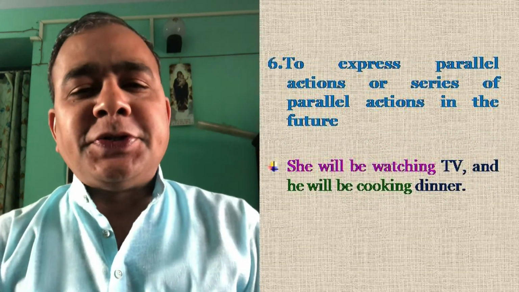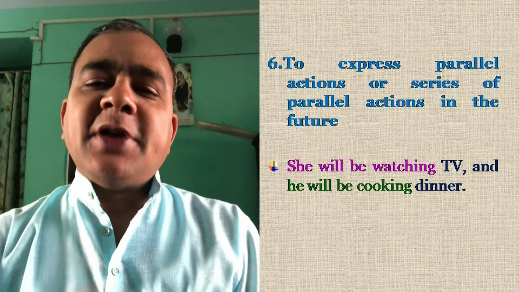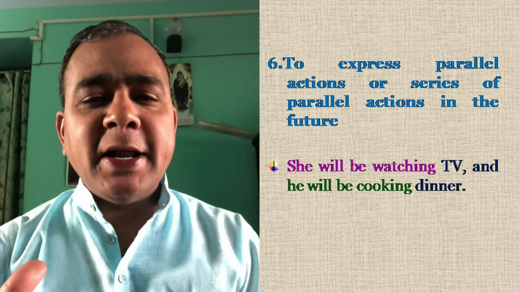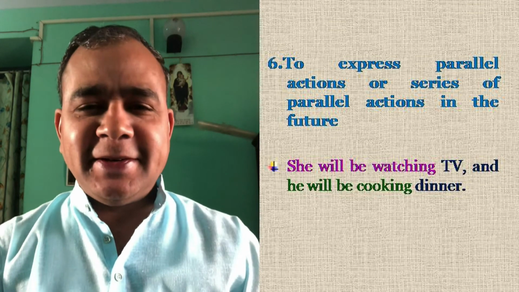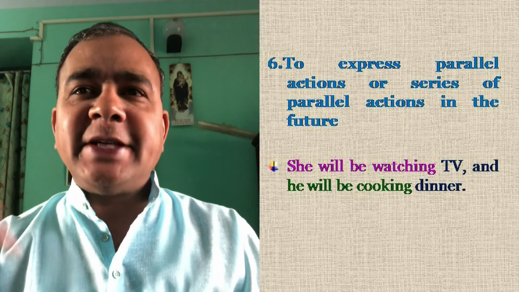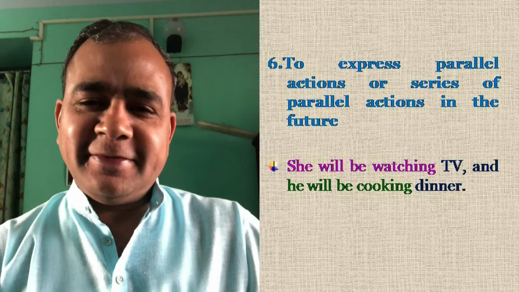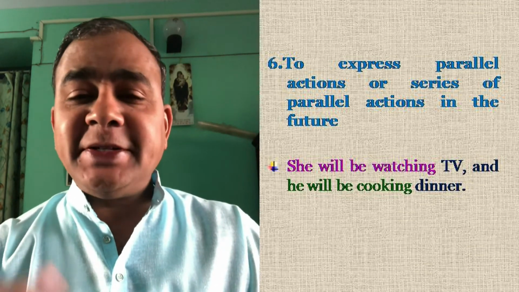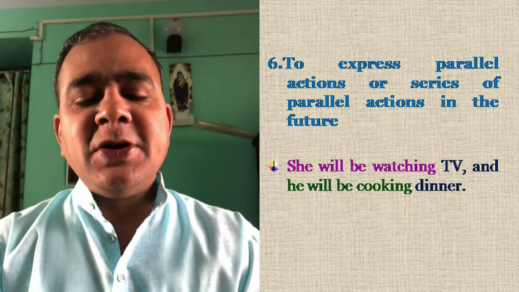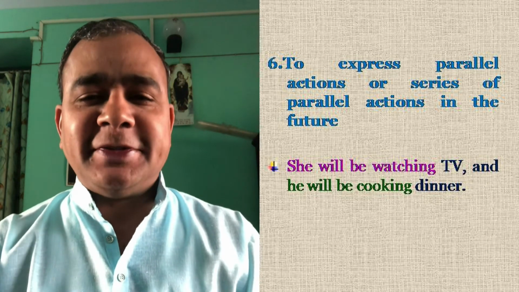The sixth use of the future continuous tense in today's lesson is to express a parallel action. What is parallel? Simultaneously happening. That is a parallel action, but in the future. See the example: She will be watching TV and I will be cooking food. My children will be playing games, for example. So that is a parallel action happening in the future.